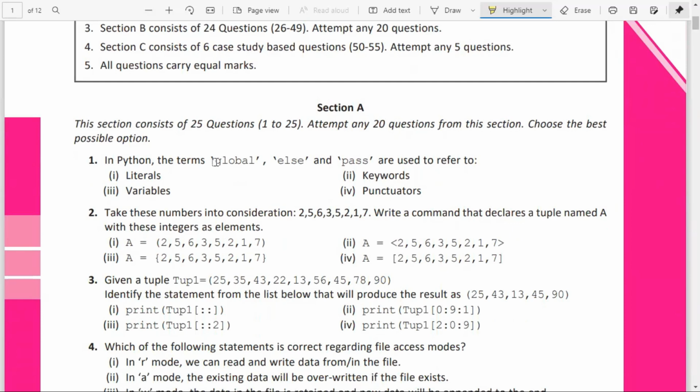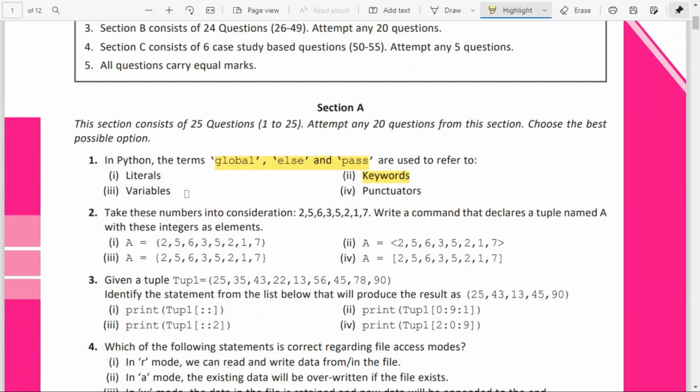In Python, the terms global, else, and pass are used to refer to literals, keywords, variables, or punctuators. These are all keywords, so the answer is keywords. Literals, other names are constants; variables are identifiers, and you know the rules for identifiers.